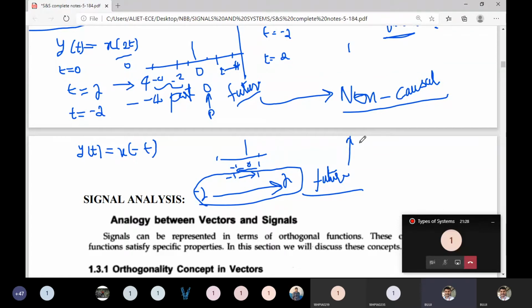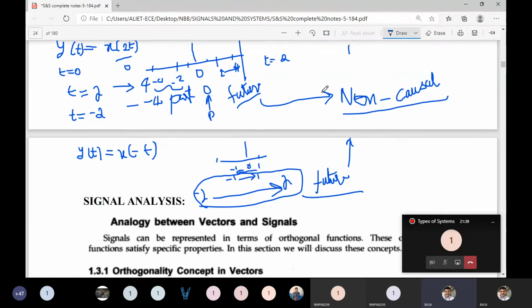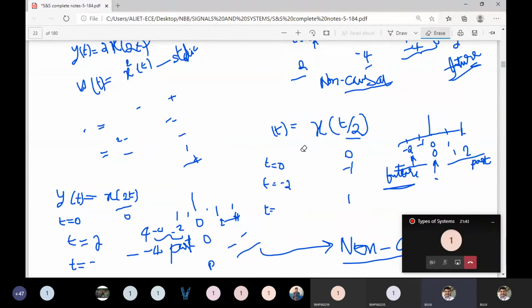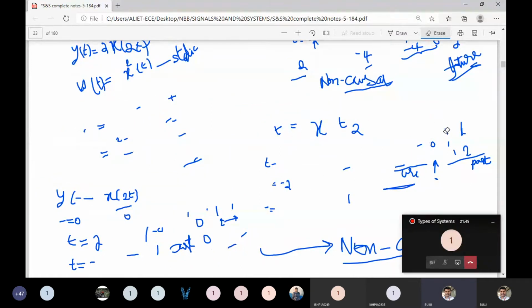Do you have any doubt regarding causal, non-causal, static and dynamic? I think the complete exercise is over. Okay, next we will see the remaining, that is linear and non-linear. Linear we already started.